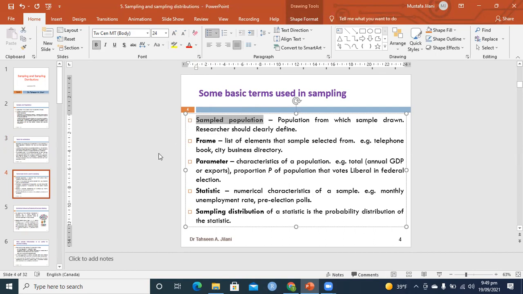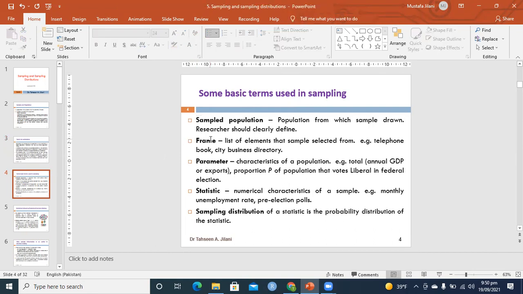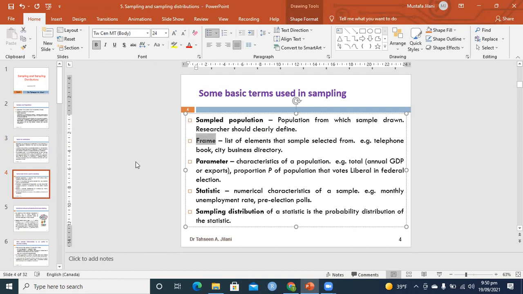For example, if you are talking about growth of apples in Pakistan, growth of orange apples and trees like this, then if you start sampling from Thar area or Cholistan area, that means you are not in the correct place. So you have to see what you want to do and what is your frame of reference, frame of data collection. This is even further detail: if you are collecting data about telephone numbers, then you have to use a telephone book.